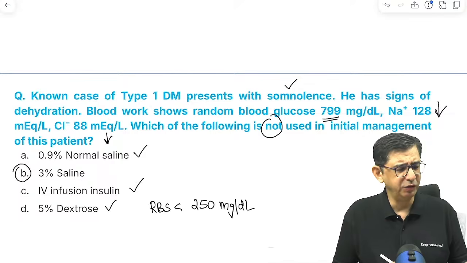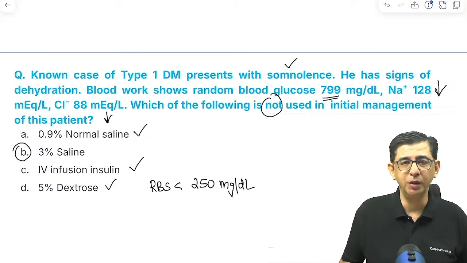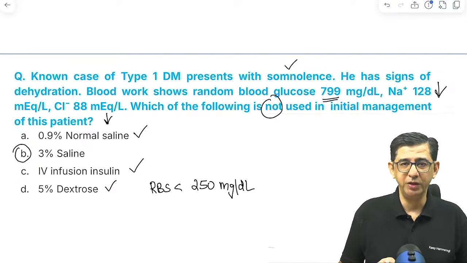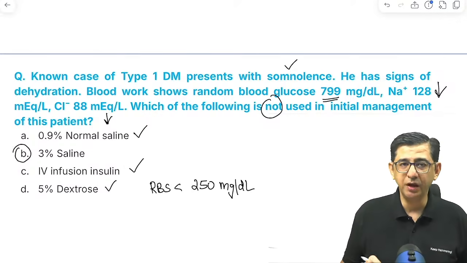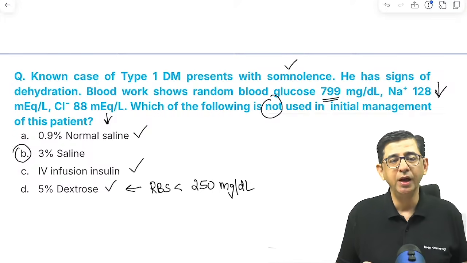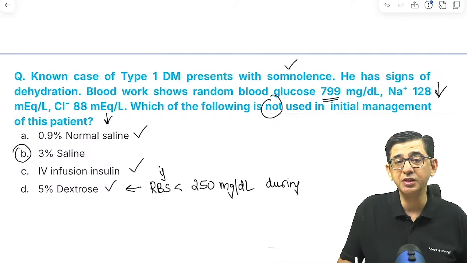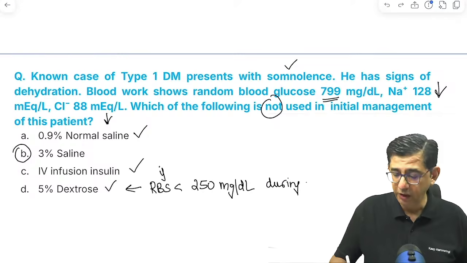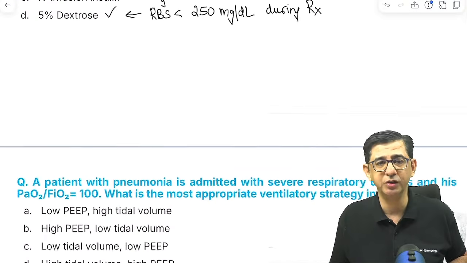We did have a bit of slight deviation initially, but then most people were able to subsequently come to the right track. So good job guys, and I'll try to keep it faster, because at the moment our objective is to just revise those questions so that just in case they come, we should be spot on with answers. And the logic I will say once again, because I got some comments saying D as well. If random blood sugar becomes less than 250 during treatment, this is the statement that you need to remember. During treatment, if the random blood sugar becomes lesser, that is when we might be using 5% dextrose.